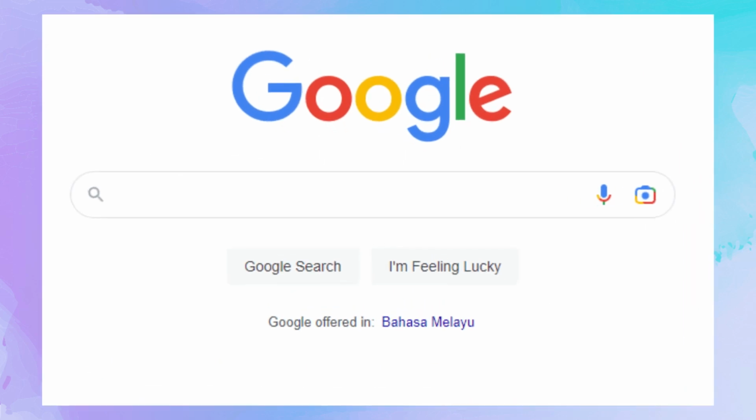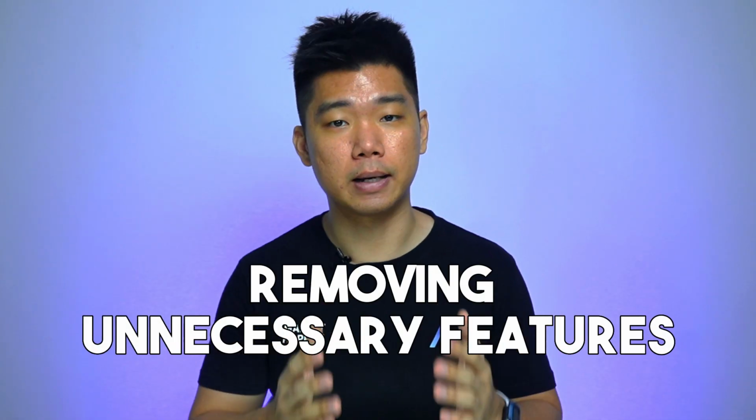Why? Well, for one thing, it looks more aesthetic, but by having just one active search bar, the page could run faster, precisely what Google wanted to deliver. Fast forward to today, we have the interface everybody knows and loves. Looks-wise, it's simpler and cleaner than ever. And I don't think I need to cite numbers to convince anyone that Google is pretty popular. It's more used than ever, and there's a huge gap between Google and its nearest competitor. And this was accomplished, in part, by removing unnecessary features.